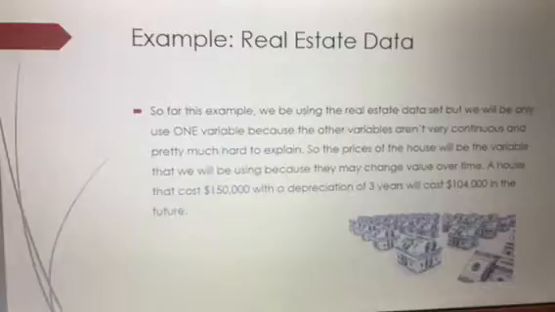We're going to use Township 4 from this variable. So basically, a house's value changes over time. Say if you buy a $200,000 house and you plan on selling it, it's not going to sell for $200,000 in the future. Like it says here, if I bought a house for 150 grand and it depreciates over 3 years, it's going to be worth less in the future. So it's really not going to cost that much.